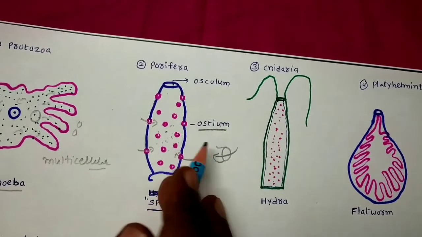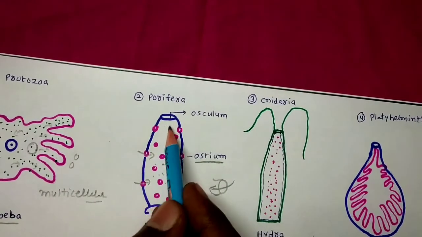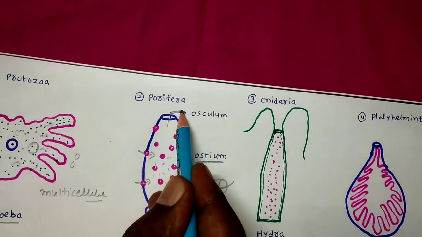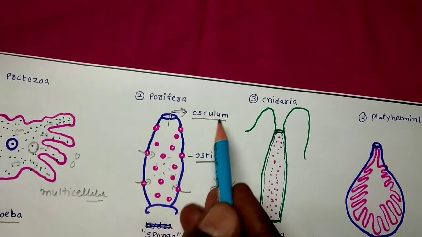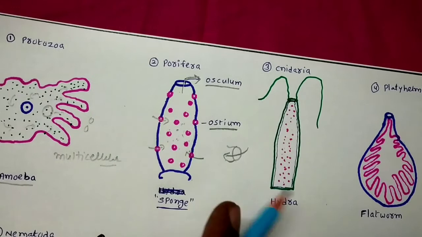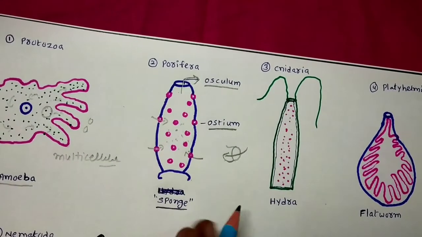After that the food materials are used, and waste materials and other materials are sent out through the other large pore present at the anterior part of the body, called the osculum. So in the Porifera group of animals, the water current system is developed for transportation.